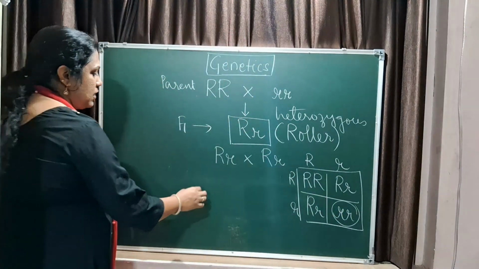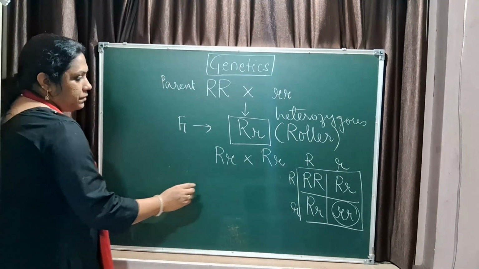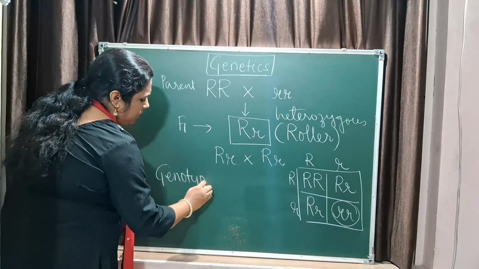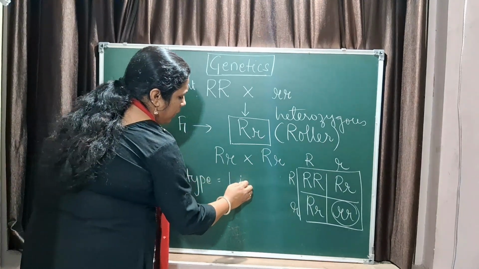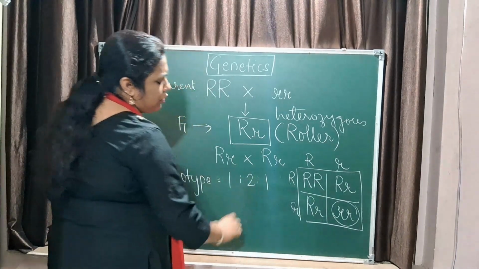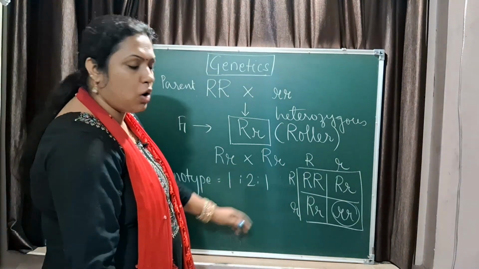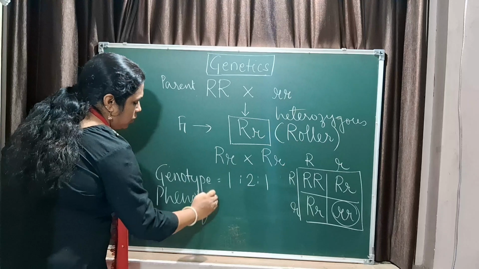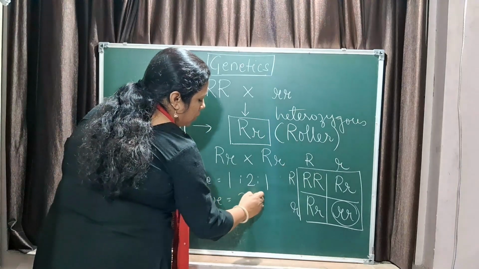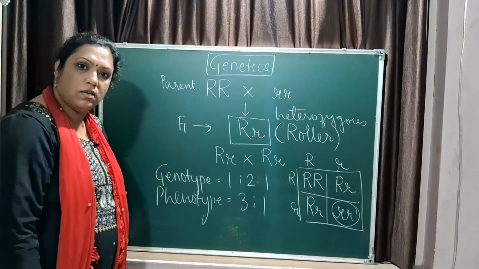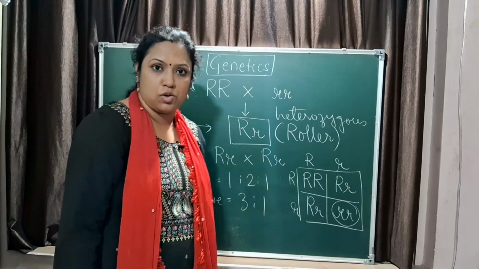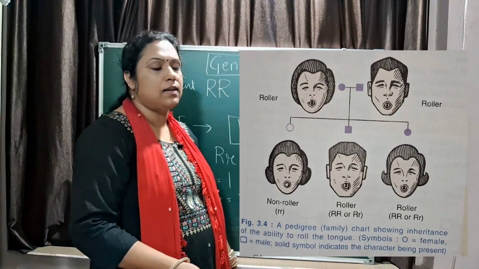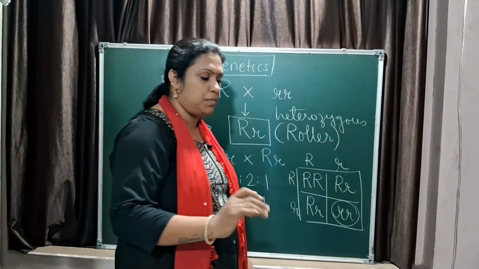Yes. So now in this case, you see that the genotype is one homozygous roller, two heterozygous roller and one non-roller. But when you see the phenotype, you have 3 rollers and 1 non-roller. This is a very good example to show you the genotype, phenotype and the rolling of the tongue. Is that clear? Any doubt? Put it in the comment section.